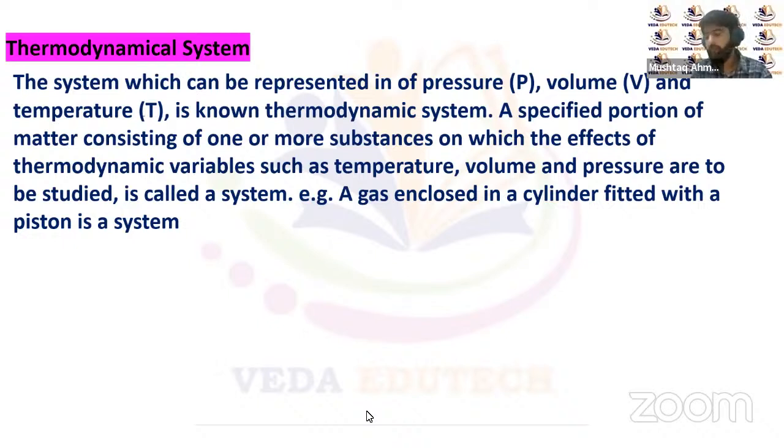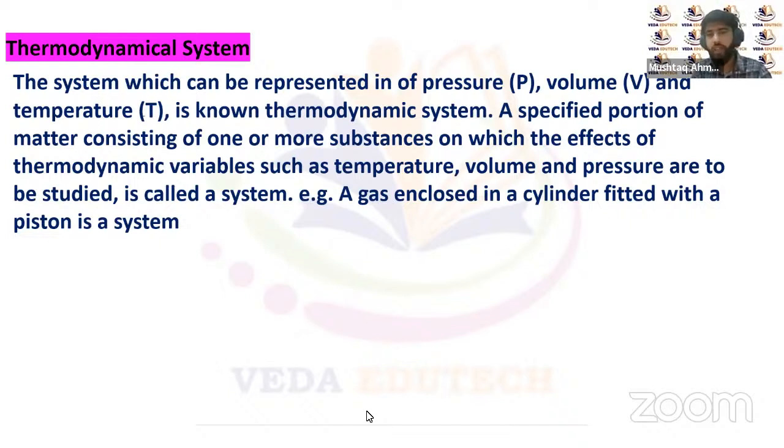So let's begin with the first important term, that's the thermodynamic system. So what is actually a thermodynamic system? A thermodynamic system is a portion, or we can say a part of the universe, which is under study, which is under observation. Let's suppose we study a certain portion of the universe. We're studying the pressure, the volume, the temperature for a specified portion of the universe. Then we call that a system, right?